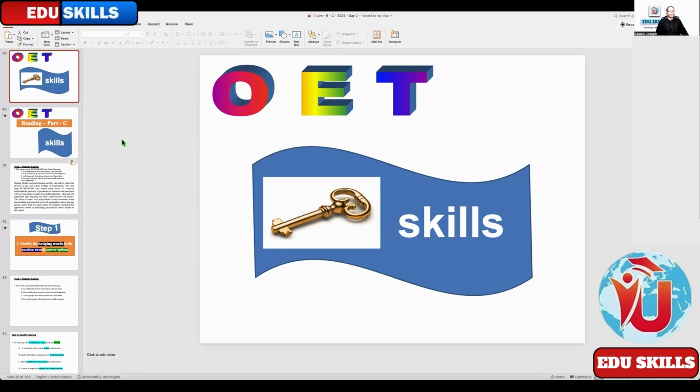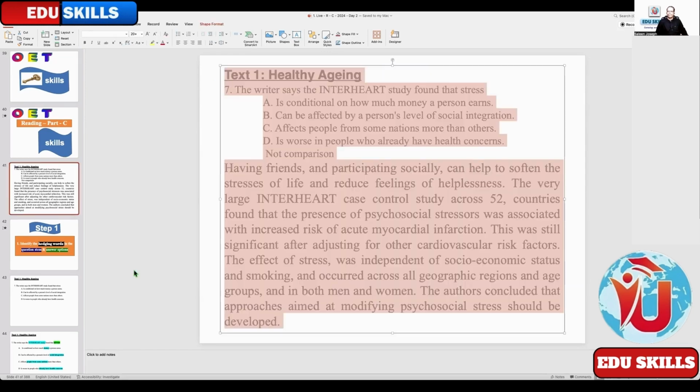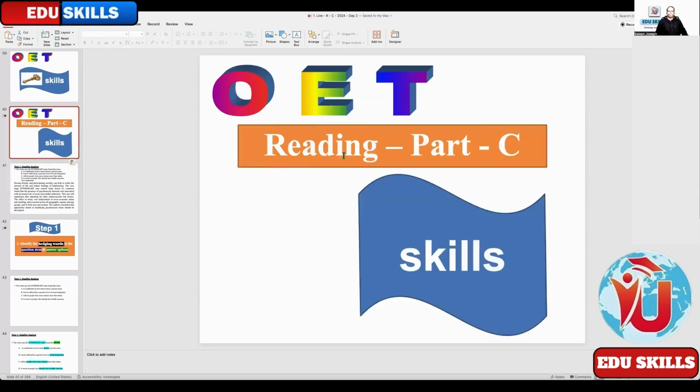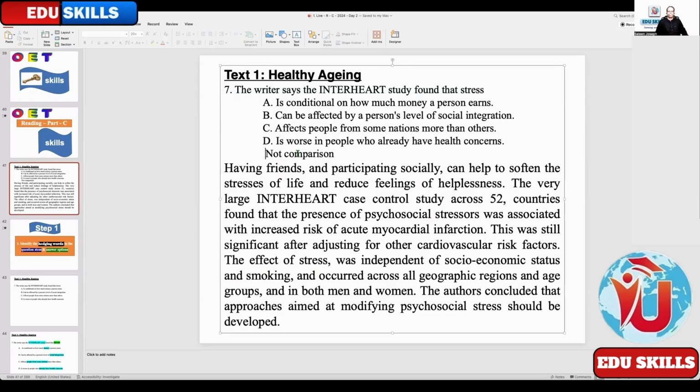Text 1. Healthy aging. The writer says the INTERHEART study found that stress: A, is conditional on how much money a person earns. B, can be affected by a person's level of social integration. C, affects people from some nations more than others. D, is worse in people who already have health concerns.